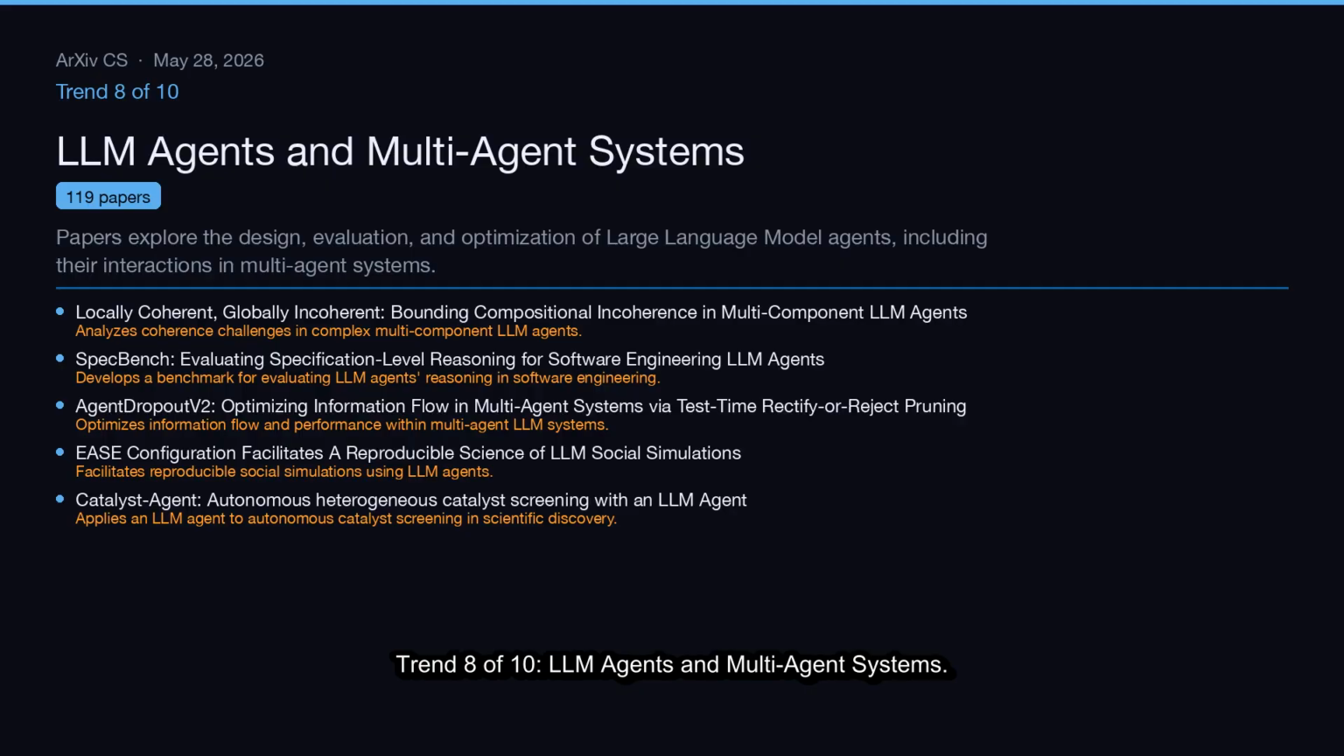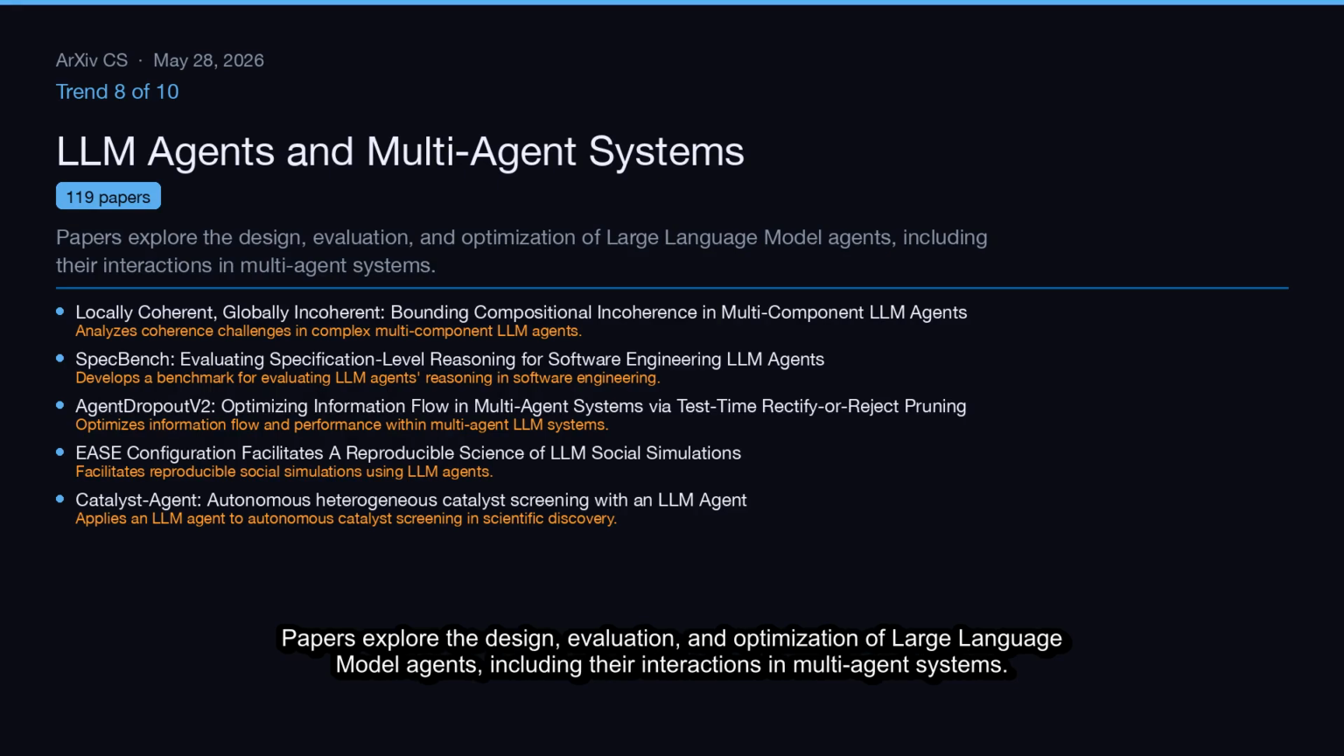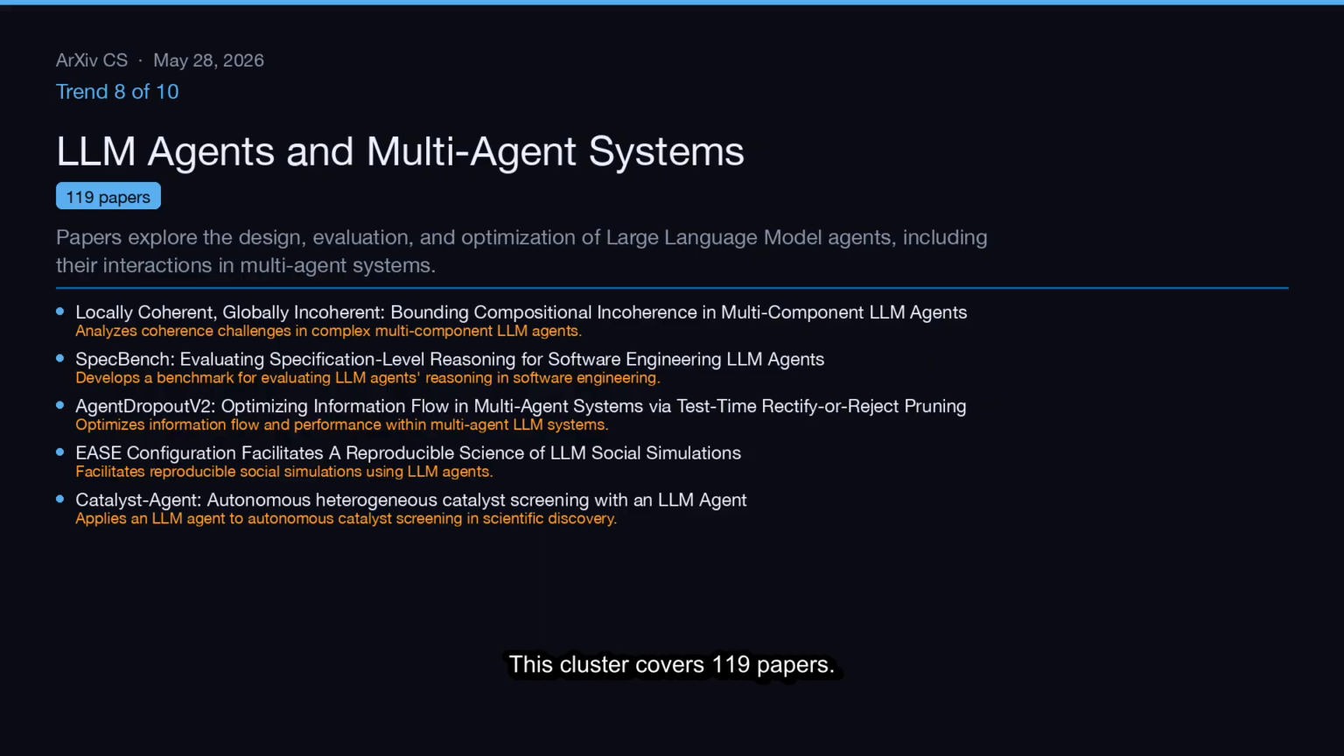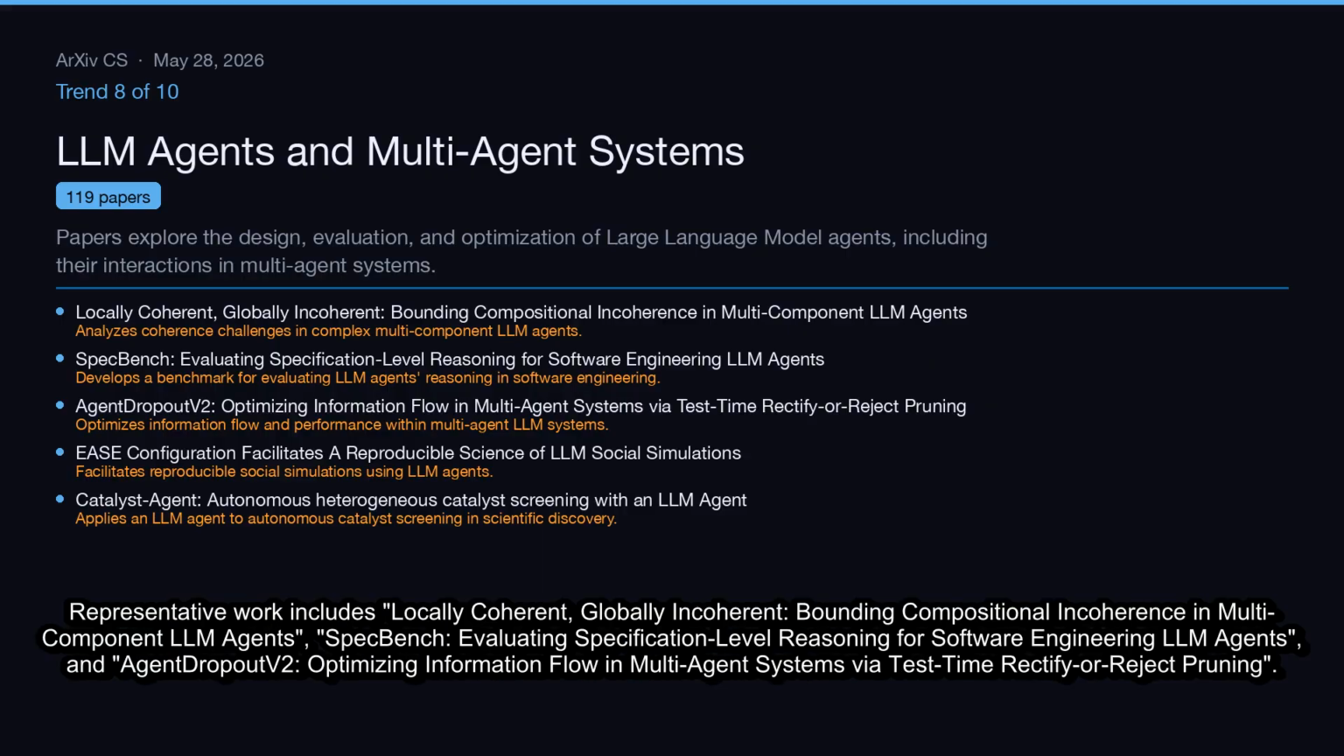Trend 8 of 10, LLM agents and multi-agent systems. Papers explore the design, evaluation, and optimization of large language model agents, including their interactions in multi-agent systems. This cluster covers 119 papers. Representative work includes locally coherent, globally incoherent, bounding compositional incoherence in multi-component LLM agents, SpecBench, evaluating specification-level reasoning for software engineering LLM agents, and Agent Dropout v2. Optimizing information flow in multi-agent systems via test time rectifier eject pruning.